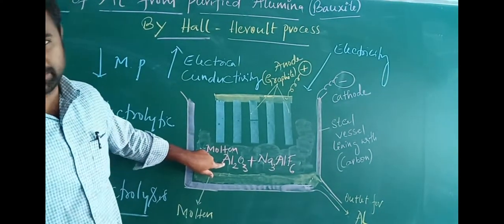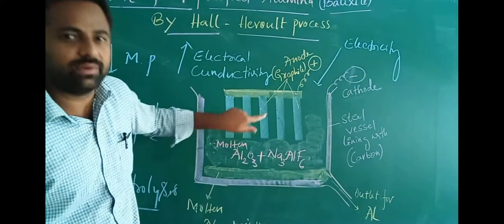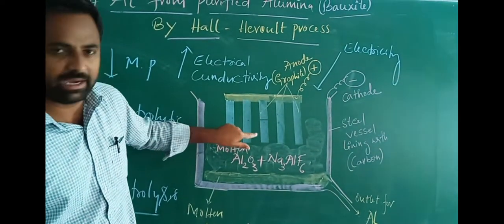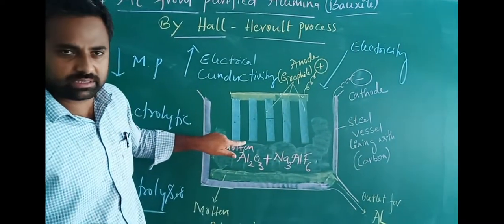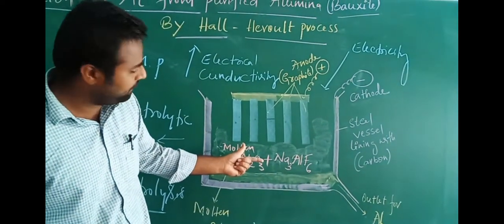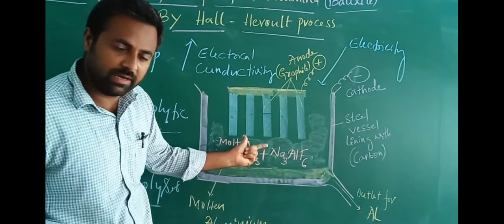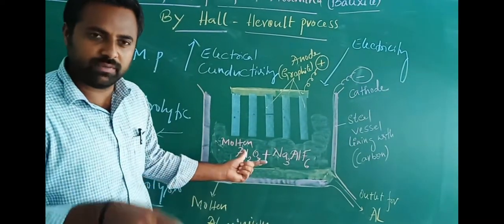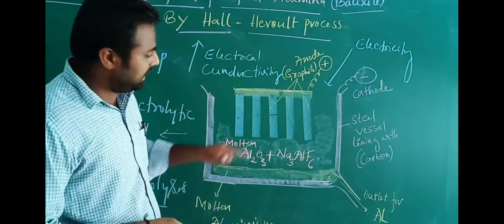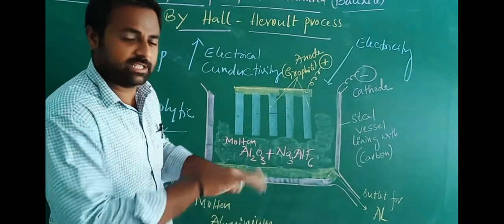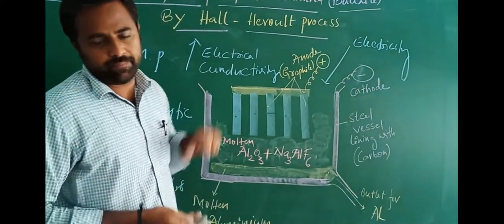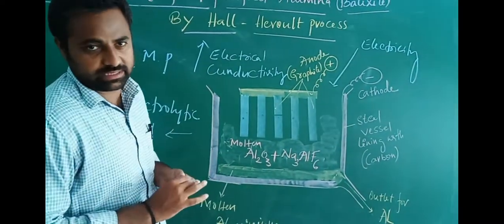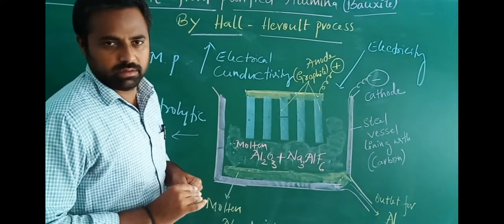Due to the electrolysis process, some changes will take place inside the tank, inside the electrolytic cell. What are the changes? Some reactions take place. Some of the ions will undergo oxidation. Some of the ions will undergo reduction and be deposited as a product at the respective electrode, that is cathode and anode. So let's see what reactions take place inside the electrolytic cell.